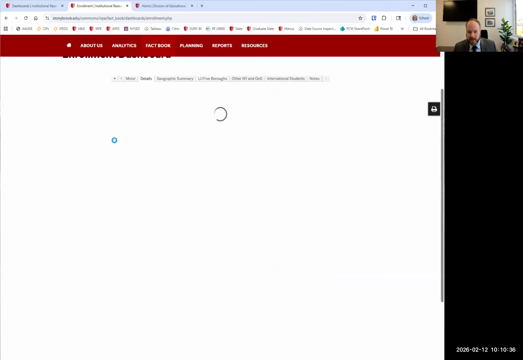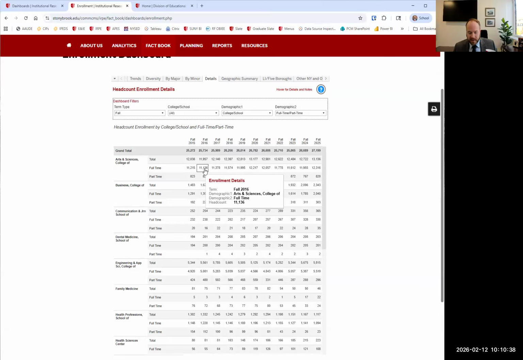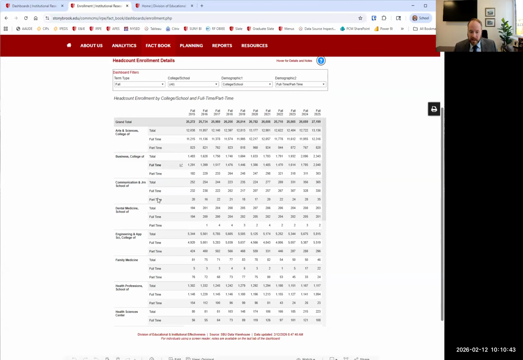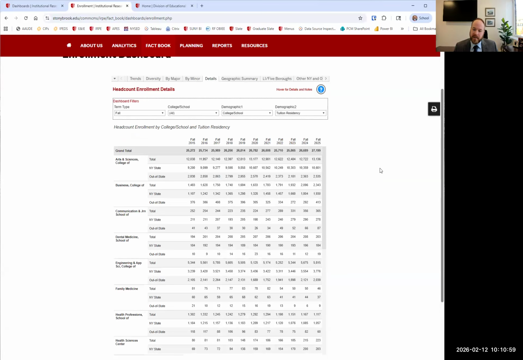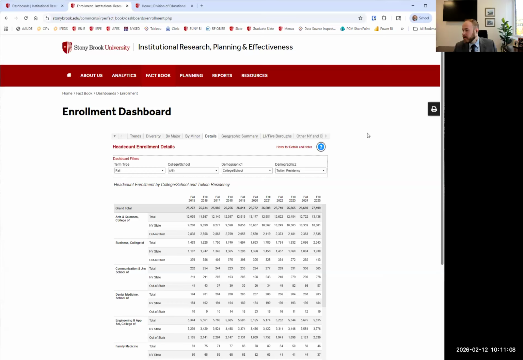And then one chart I wanted to point your attention to here is we have a detail chart. And you'll notice that it's got two columns, column one, column two, which are controlled by these two demographic tabs. So right now it's college and school and full-time, part-time. But what if I wanted to do college and school and tuition residency? Well, if I change this column, the columns in here will change, and now I have a new table. This functionality is available on a few different dashboards. You'll either see it say demographic or it'll say column one, column two, and we'll go through that as we see some more.